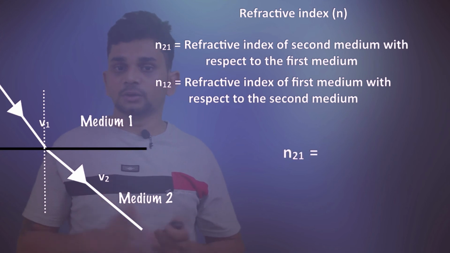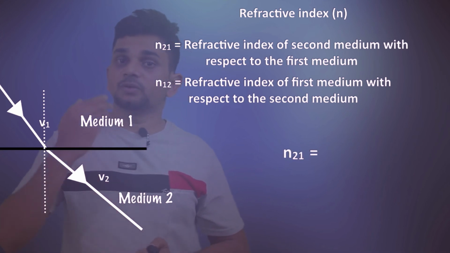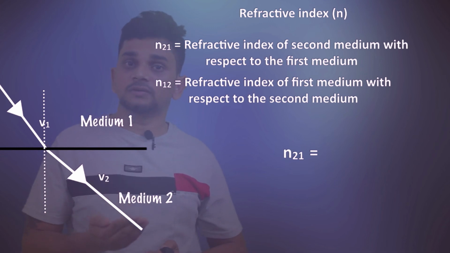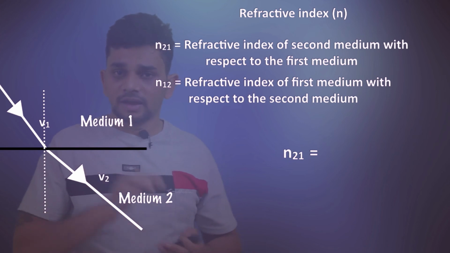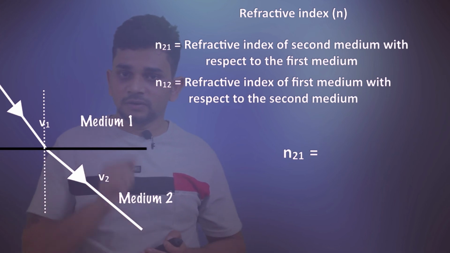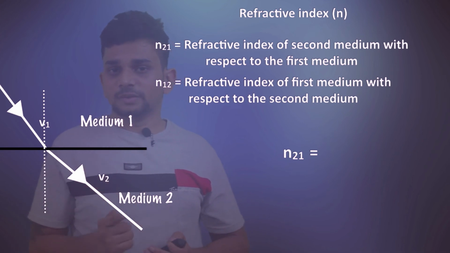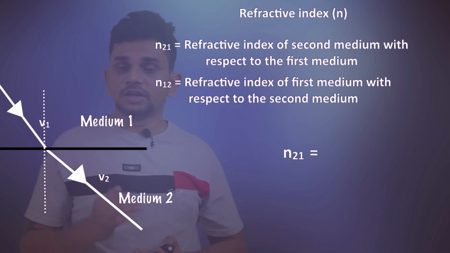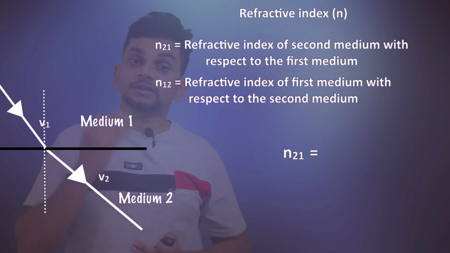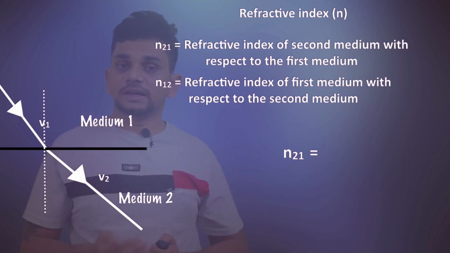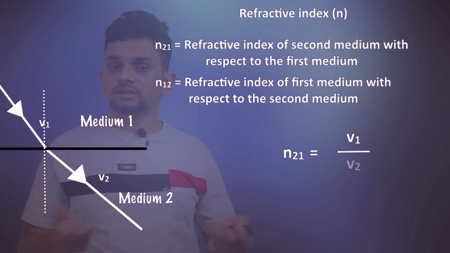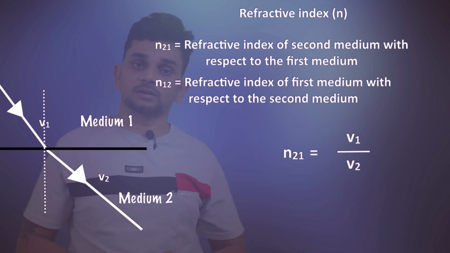First we can write N21. N21 means the refractive index of the second medium with respect to the first medium. So we need to take the velocity of light in the first medium divided by the velocity of light in the second medium, just opposite. N21 is v1 by v2, the refractive index of the second medium with respect to the first medium.